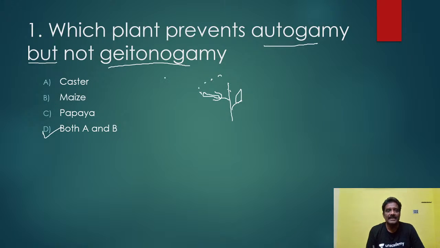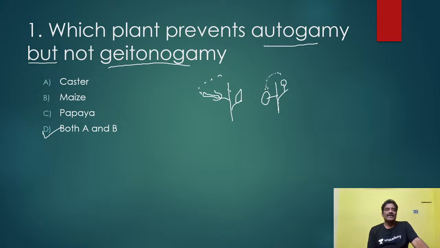Geitonogamy will happen here. What is geitonogamy? This is one flower, this is another flower, both present on the same plant. Pollen grains of one flower are deposited on another flower of the same plant. This is called geitonogamy. It is preferred by these plants, but autogamy is prevented.